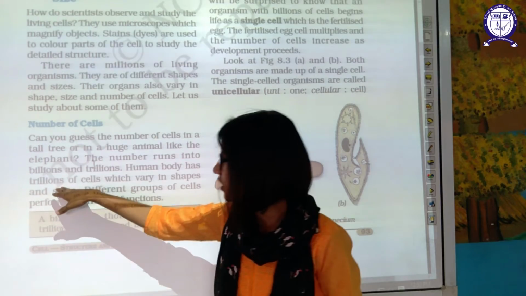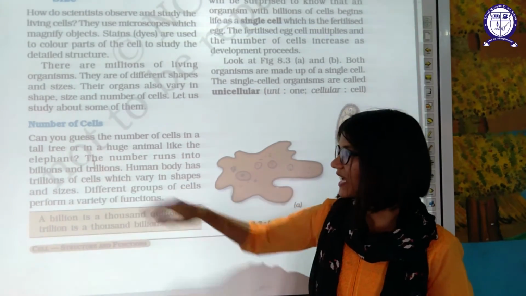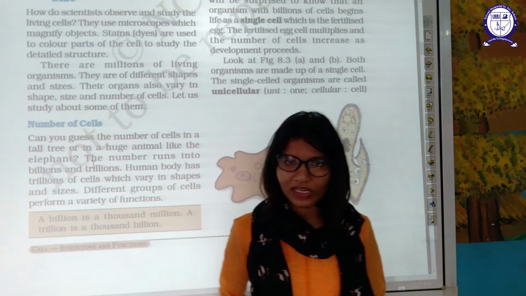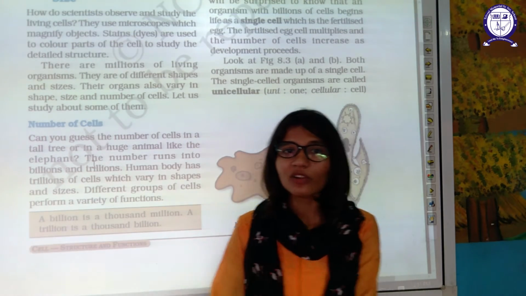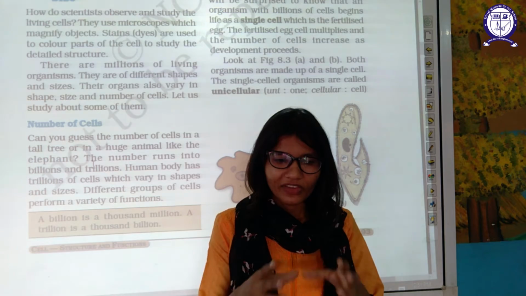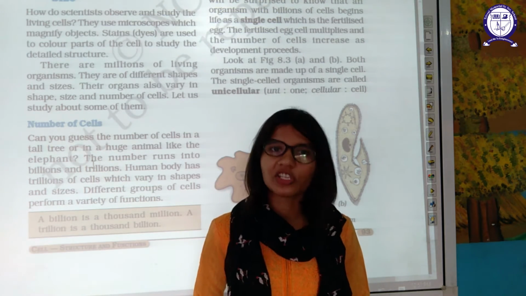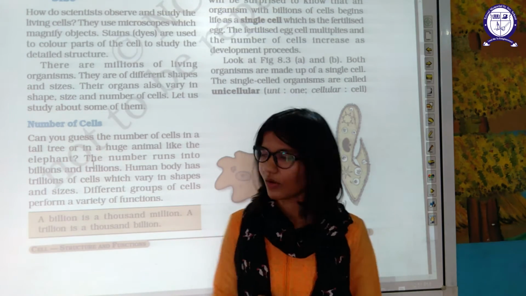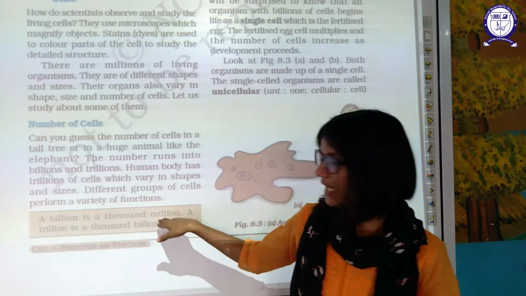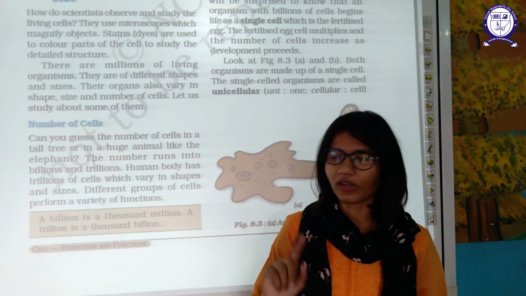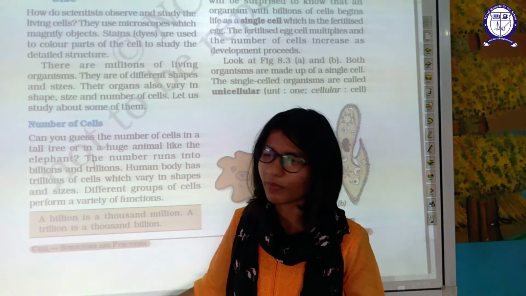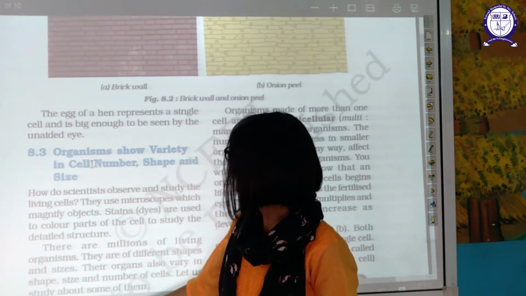The human body has trillions of cells which vary in shape and size. When a group of cells performs a particular function, that group of cells is known as a tissue. A group of cells having the same kind of function is known as a tissue. Now, what is a billion? A billion is 1000 million. 1000 million is equal to 1 billion. A trillion is 1000 billion. Simple mathematics.